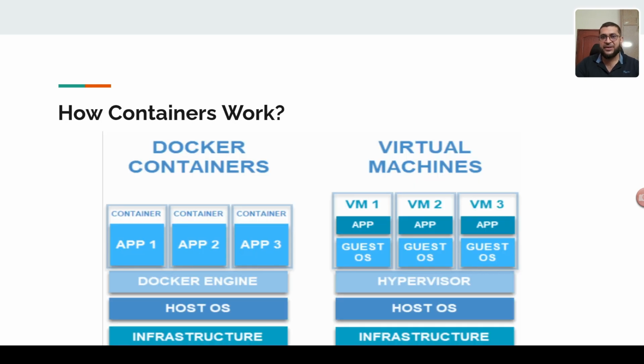We will see this in the diagram, where we are comparing Docker container and virtual machine. You can see here the virtual machine has the infrastructure layer, then the host operating system, then the virtualization tool hypervisor, and it has three virtual machines 1, 2, 3, and each virtual machine has its own guest operating system. But in case of Docker, they are using the host operating system, and they use the Docker engine, and they create containers to run different applications. So this is the main difference between container and the virtual machine.